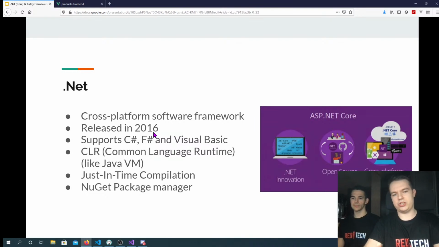It supports C#, F#, and Visual Basic, and it comes with CLR, or Common Language Runtime. That's your C# .NET equivalent of the Java virtual machine. You have C# code, for example, compiled to intermediate language and then interpreted on the virtual machine.